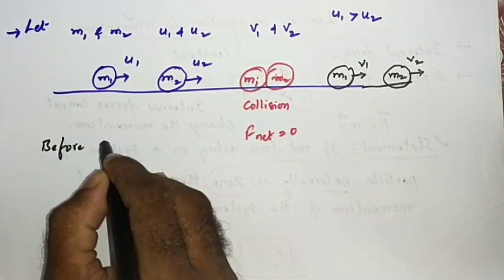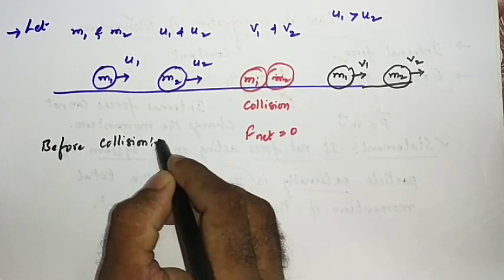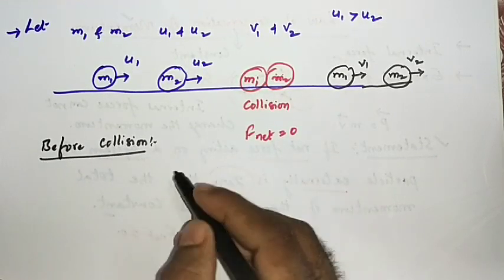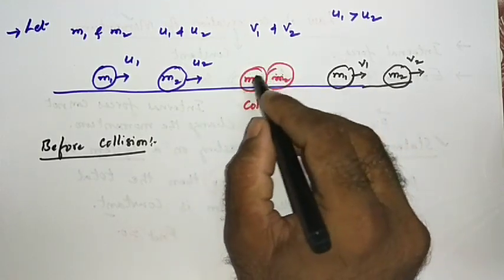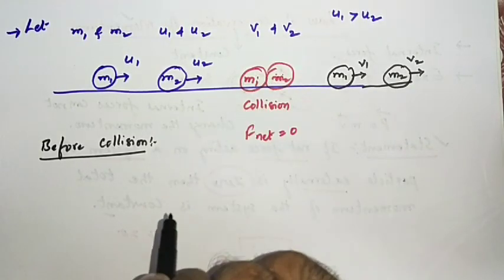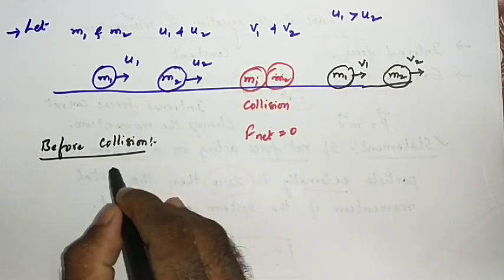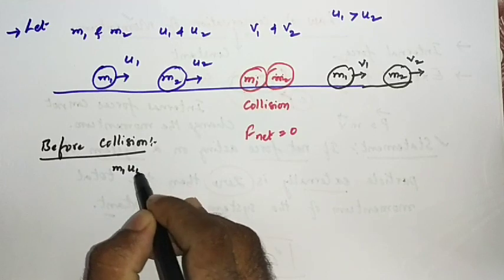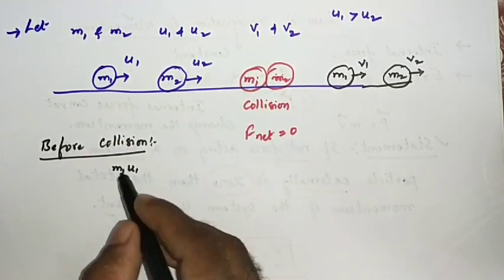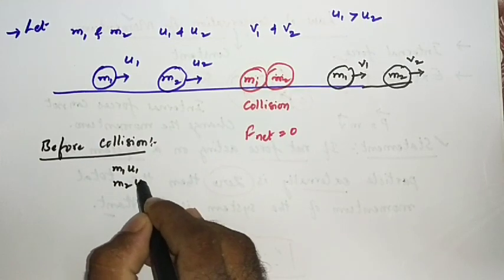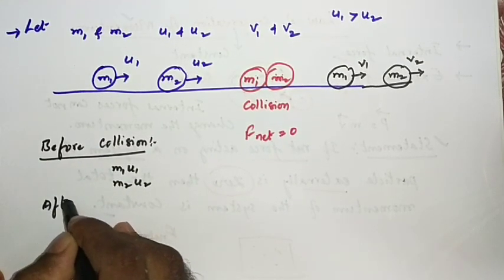What is collision? This we will learn later on in another chapter. For now, remember that collision means two bodies are hitting each other. So before collision, what is the momentum of the first body? m1 u1, mass into velocity. What is the momentum of the second body? m2 u2.